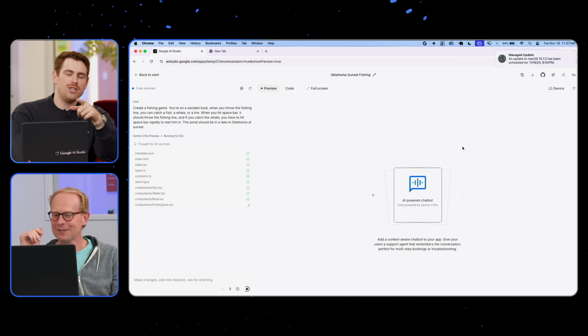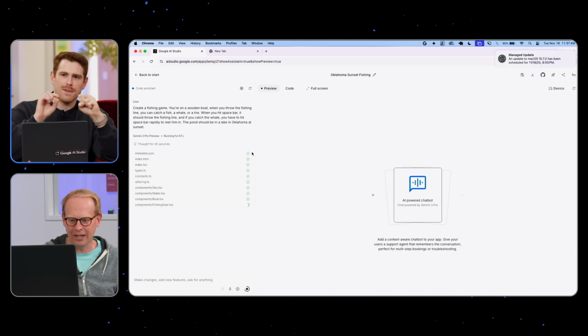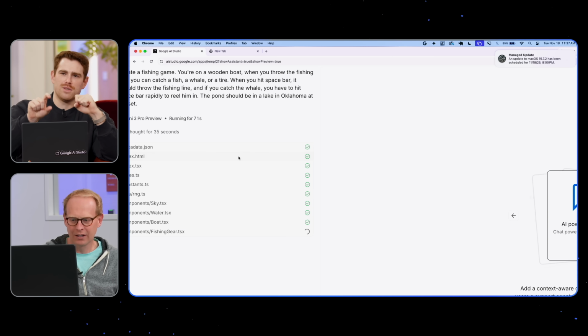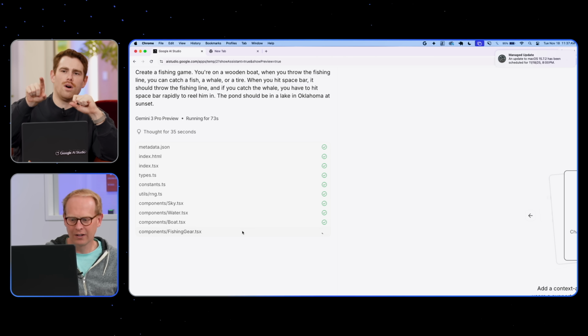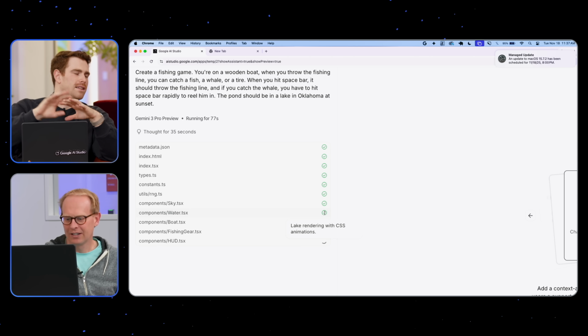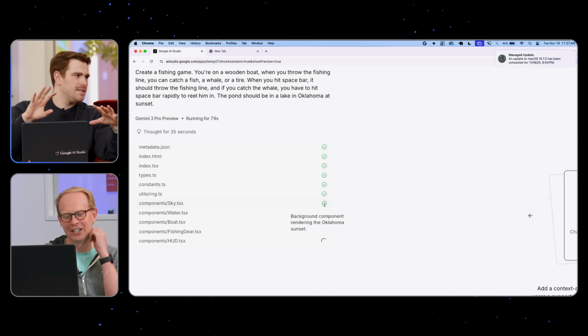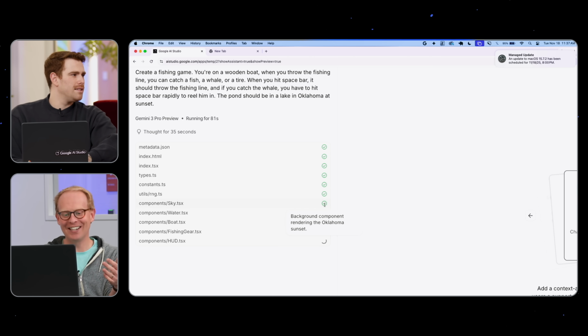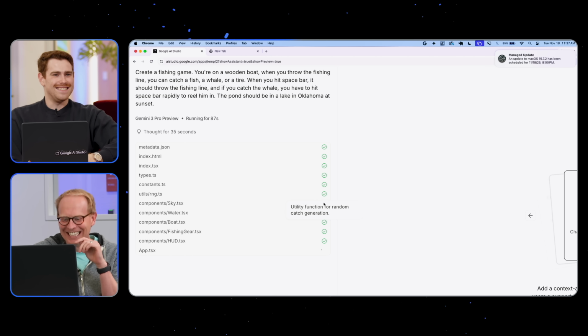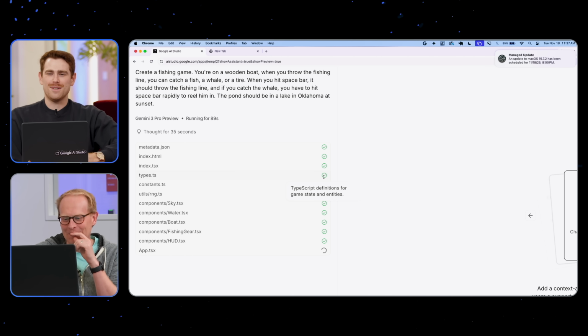I want to see, actually, Josh, one of my favorite things is if you want to zoom in on the left-hand side, or pinch it. Yeah, the planning step. What I love, and just to call out this feature, which I think is helpful, is if you hover over one of the little check boxes, it'll actually tell you what the file does in plain English, which I love. Looking at this sky.tsx, yeah, sky background component for Oklahoma sunset. There you go. See? Sunset. Now we get to vibe and see what happens.